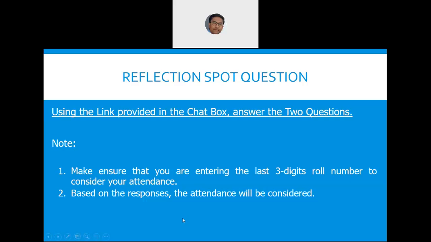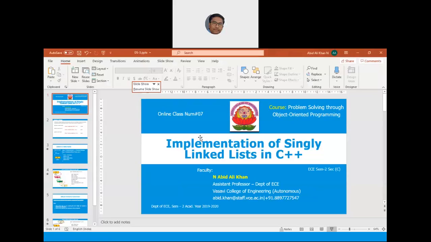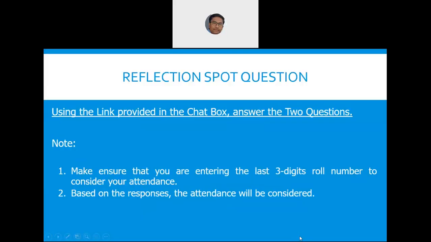Okay, fine. So I'm going to put a link on the chat box, and there will be 2 questions in that link, which is now open for the next 30 seconds. You are asked to enter your 3 digit roll number and answer, and only those students who answer within this 30 seconds, the attendance will be considered.